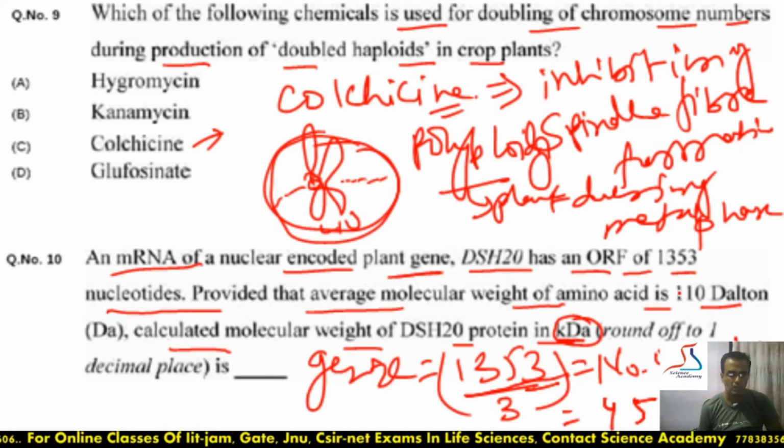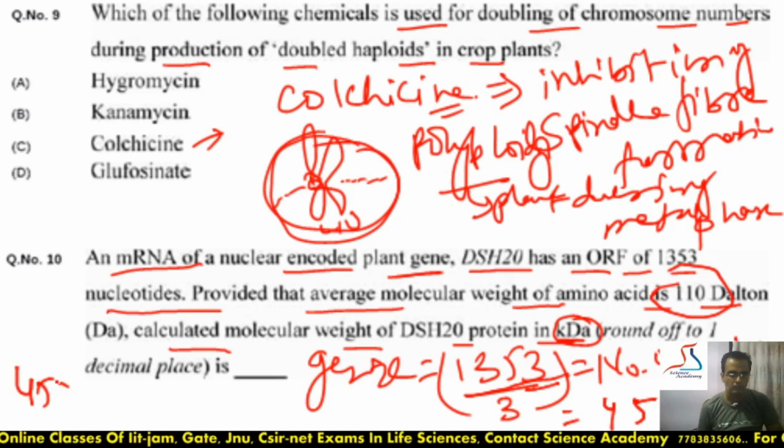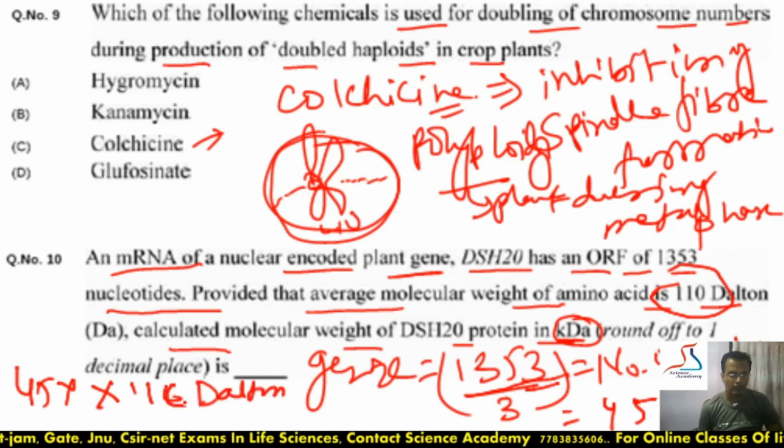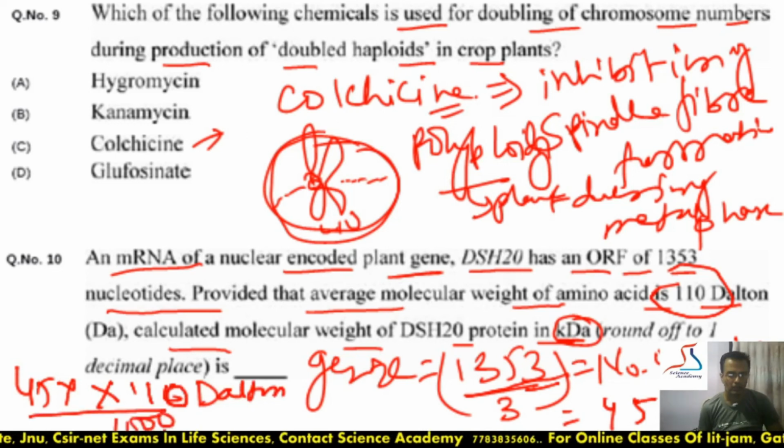So 451 amino acids have a molecular weight of this much Dalton, 110, and since it is asking in kilodalton, we have to divide by 1000. So what will be the final answer?